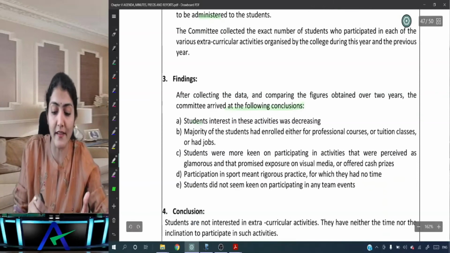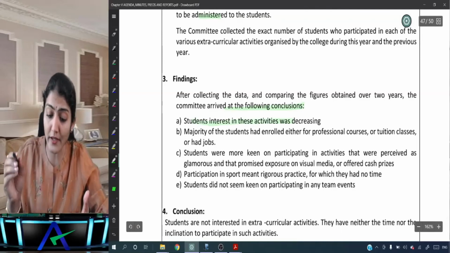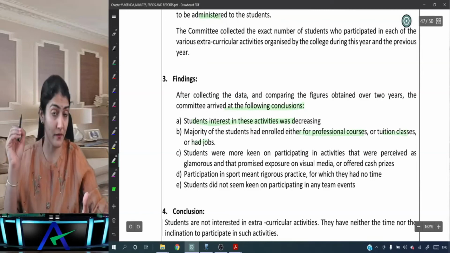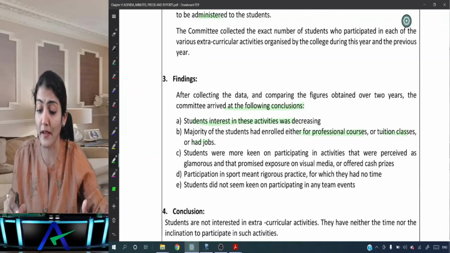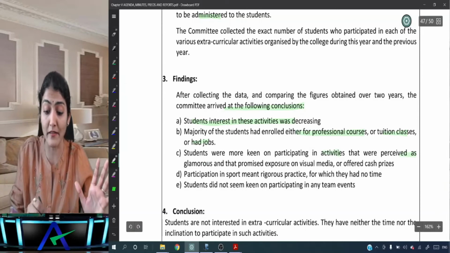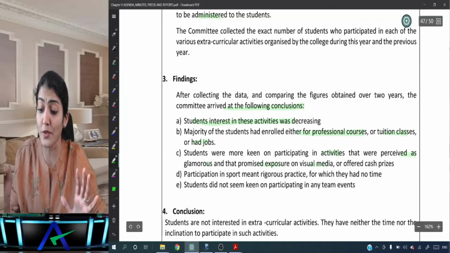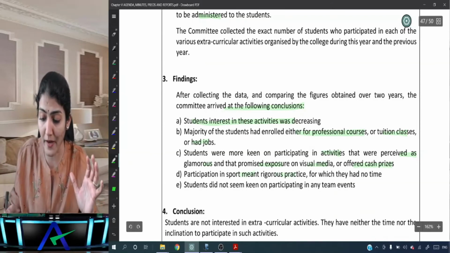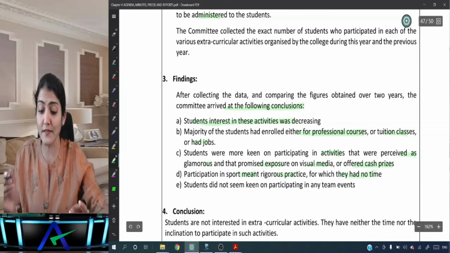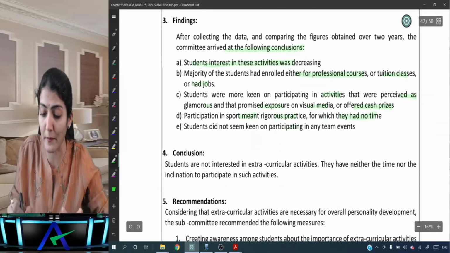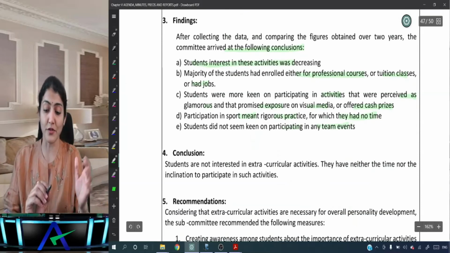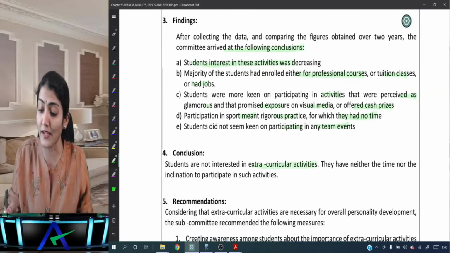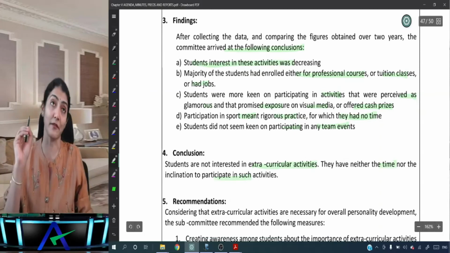Students' interest in these activities is decreasing. The majority of the students had enrolled either for professional courses or tuition classes or had jobs. Students were more keen on participating in activities that were perceived as glamorous and that promised exposure on the visual media or offered cash prizes. Participation in sport meant rigorous practice for which they had no time, and students did not seem to be keen on participating in any team events. Conclusion: students are not interested in extracurricular activities. They neither have the time nor the inclination to participate in such activity.